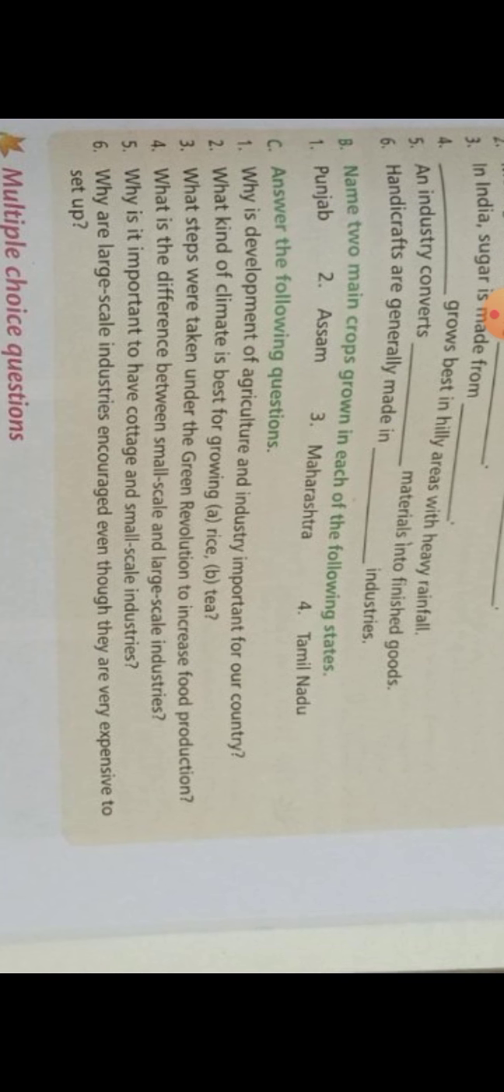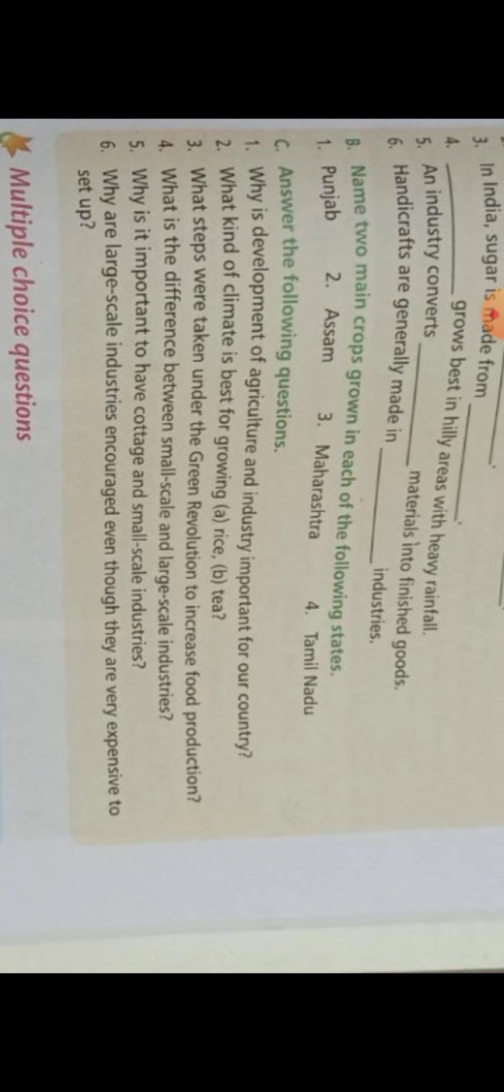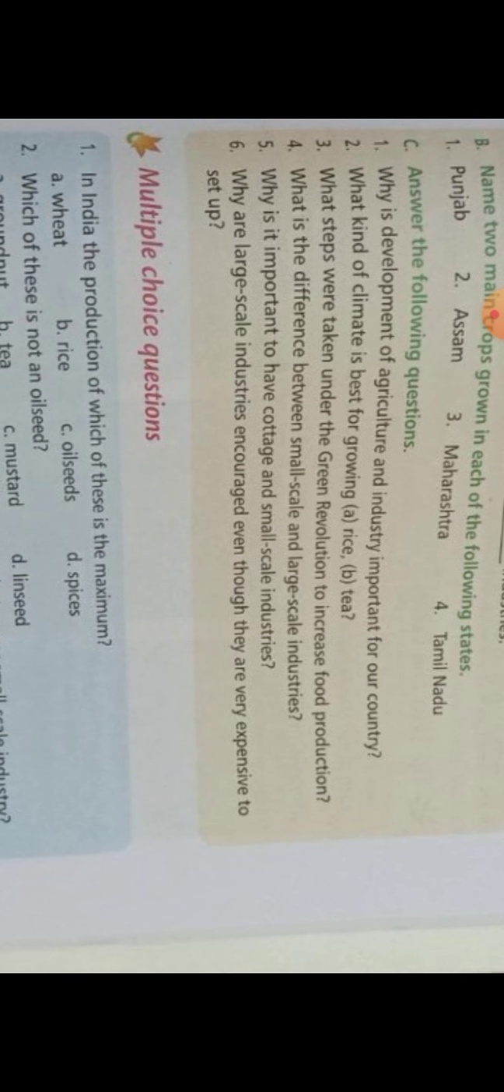Now we will discuss the question answers. Why is the development of agriculture and industry important for our country? Development of agriculture and industry is essential for the progress of our country. What kind of climate is best for growing rice and tea? Rice: hot and wet climate is best for growing rice. Tea: tea grows best in warm humid climate with abundant rainfall.